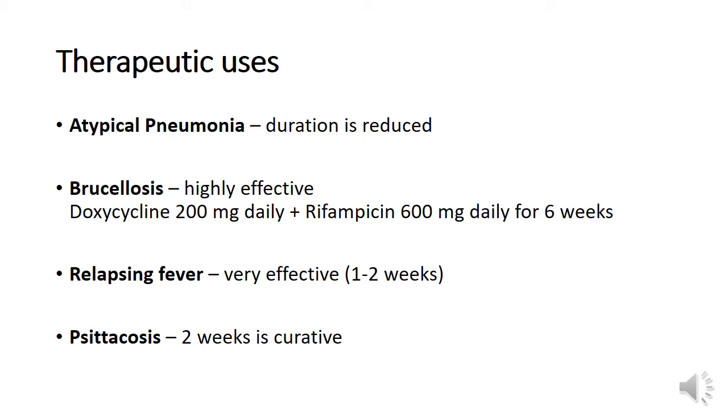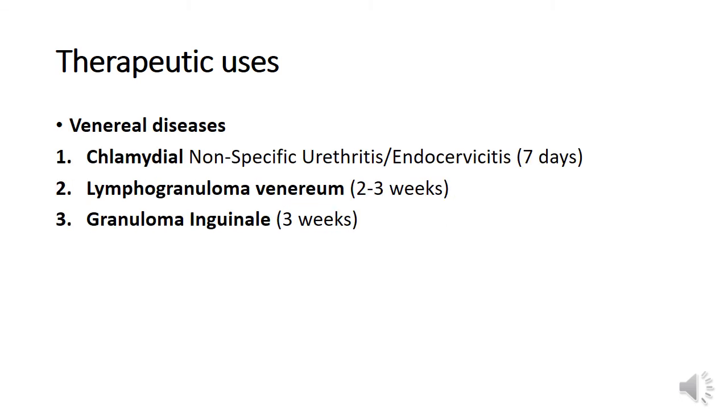Relapsing fever caused by Borrelia recurrentis responds very well to tetracyclines when administered 1 to 2 weeks. Psittacosis is cured completely when we administer tetracyclines for 2 weeks. Please remember, doxycycline 100 mg once or twice a day is the most common tetracycline used.